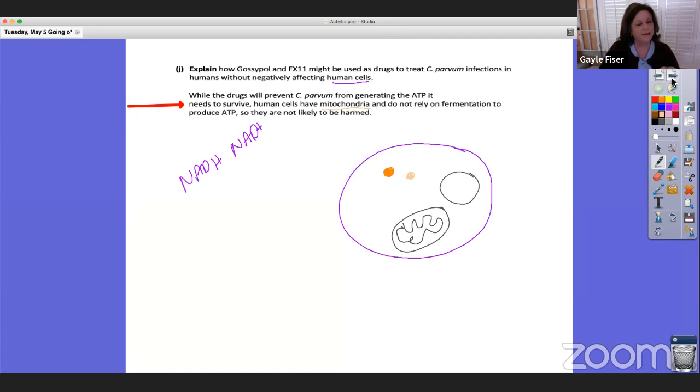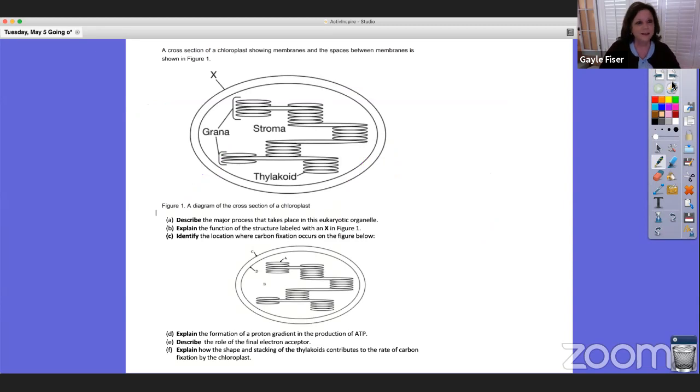All right, so that was it for question 1. I hope you either learned something along the way, feel more comfortable about the test process itself, or feel better about what you do know, or have some idea of what you need to work on from that question. So now let's look at our question 2. We have a cross section of a chloroplast showing membranes, and the spaces between membranes is shown in figure 1, okay? And figure 1, a diagram of the cross section of a chloroplast. So we're going to break this into parts and then take a look at each one just like we did in question 1.